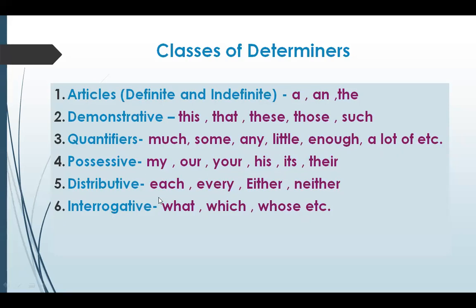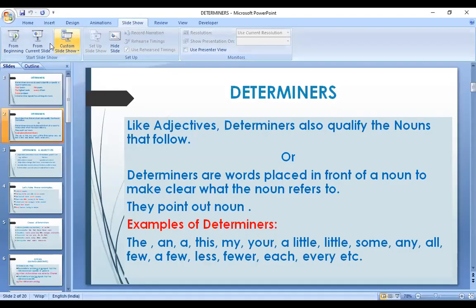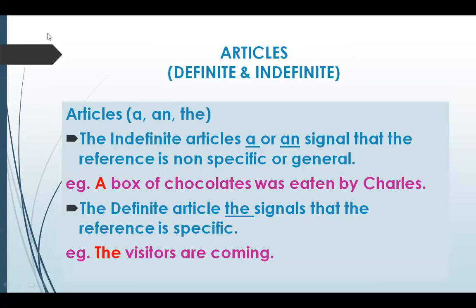Distributives: each, every, either, neither. You can pronounce either and neither both ways. Interrogatives: what, which, whose. So these are some of the determiners. Let's begin discussing the classes of determiners one by one.